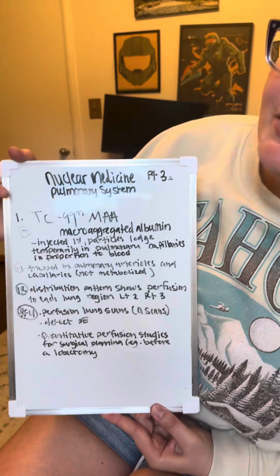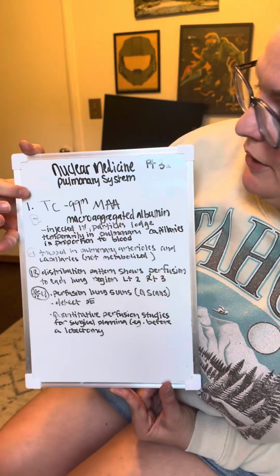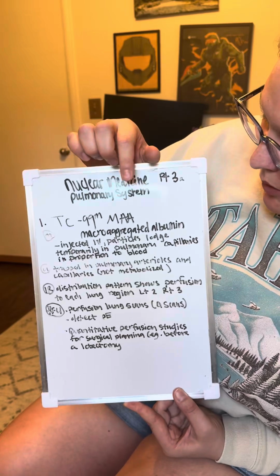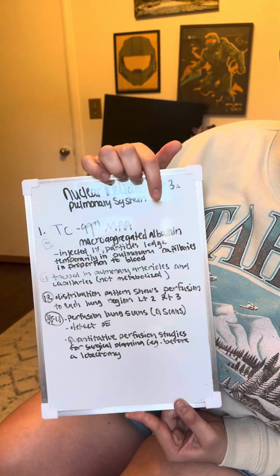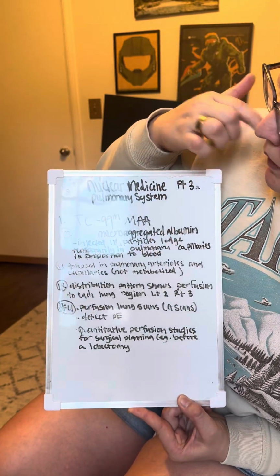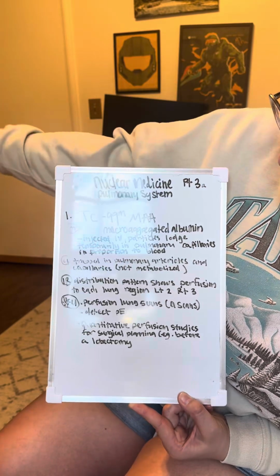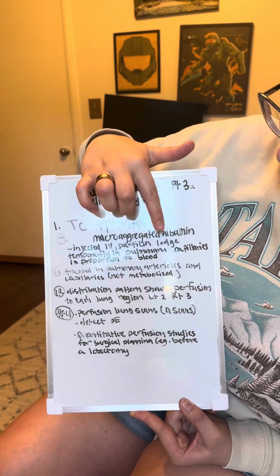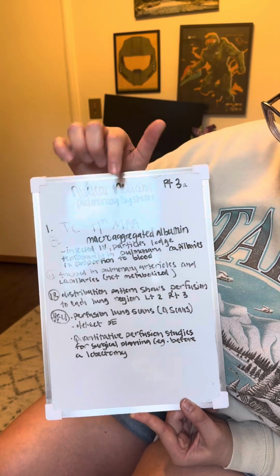So the first drug we're going to be using for the pulmonary system is the technetium-99 MAA, macroaggregated albumin. This is a protein that is injected intravenously. Particles are going to lodge temporarily in the pulmonary capillaries in proportion to the blood flow.